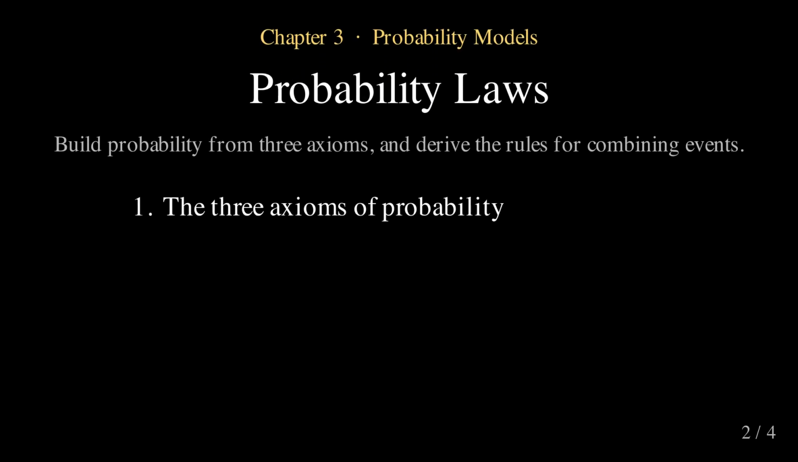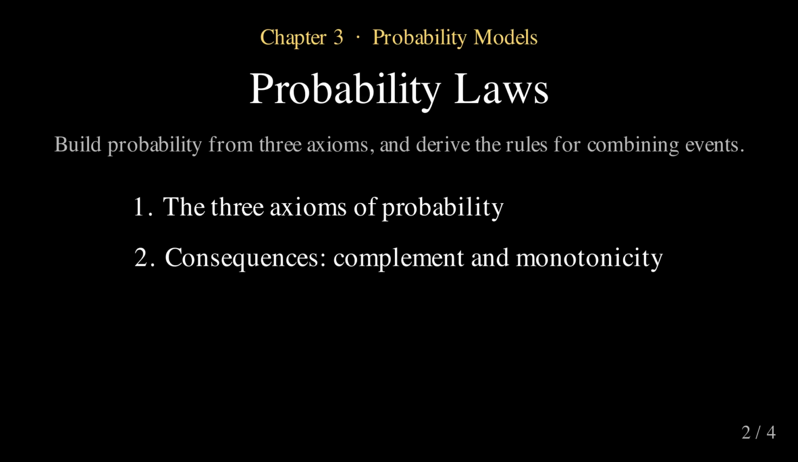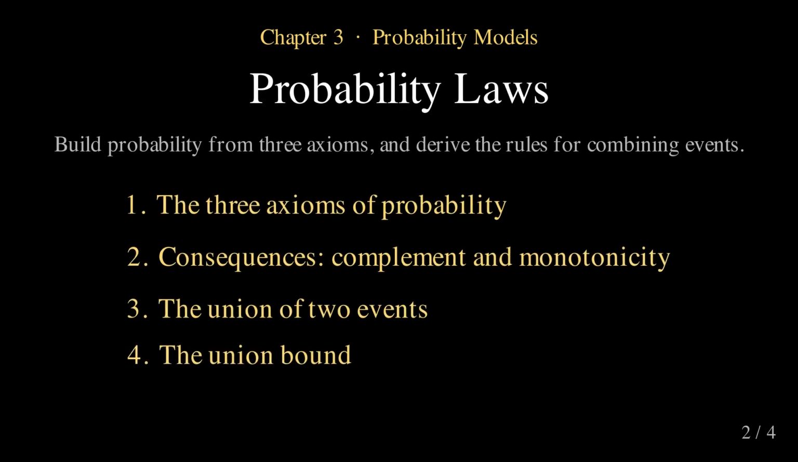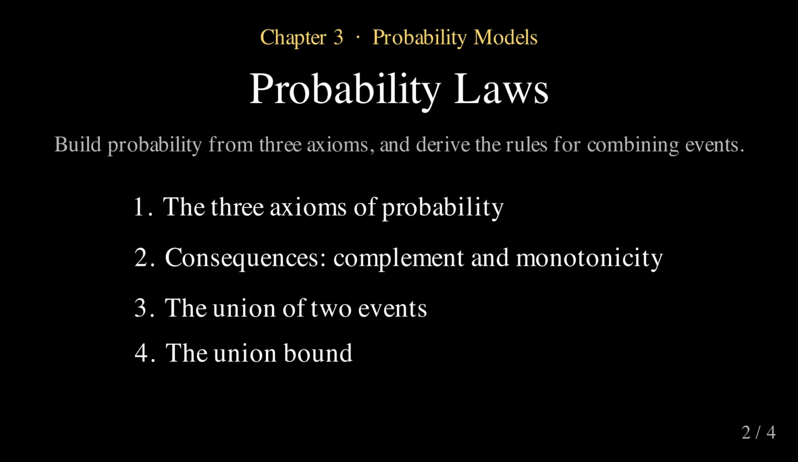In this video, we meet the 3 axioms themselves, the consequences they force, like the complement rule and monotonicity, the formula for the union of 2 events, and the union bound, a workhorse inequality. By the end, every rule you will ever use for combining probabilities will trace back to these 3 axioms.